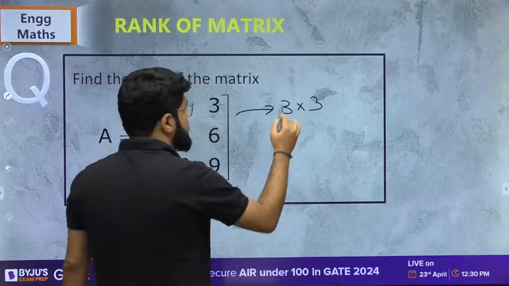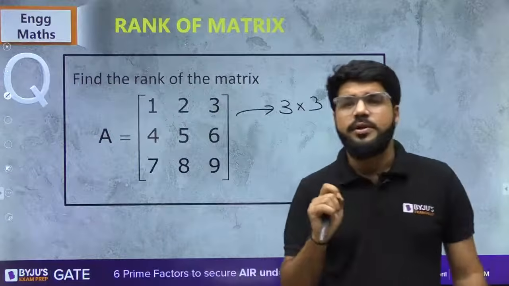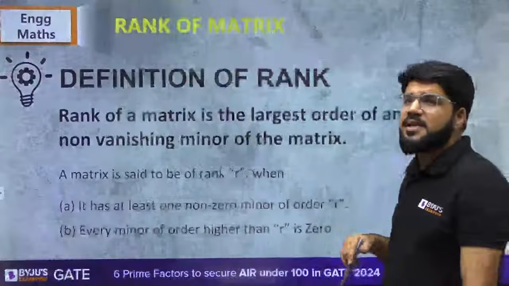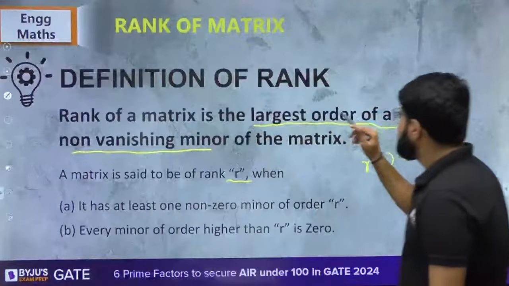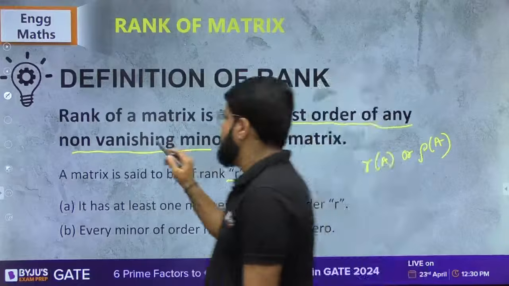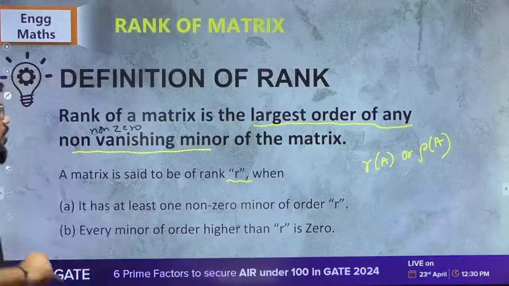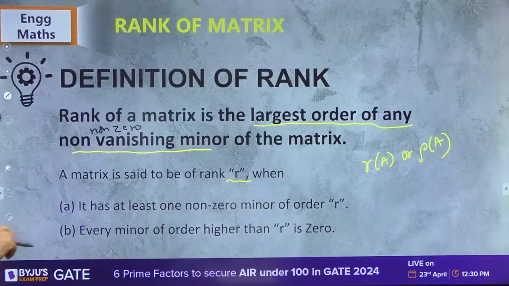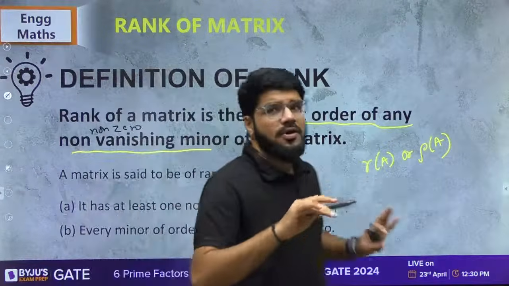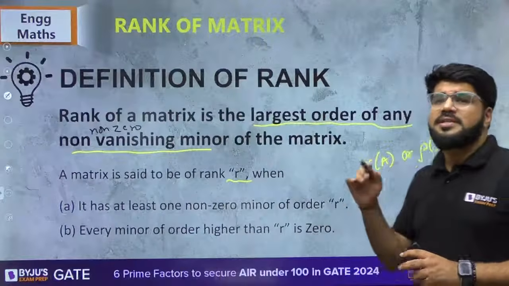This one is a 3 cross 3 matrix. Now, as I just told you, rank of a matrix is the largest order of any non-vanishing minor. Non-vanishing se mera matlab hai, let me write down here, largest order of non-zero minor of the matrix. Okay. Now, first of all, forget non-zero. Let's talk about the size of the minor.